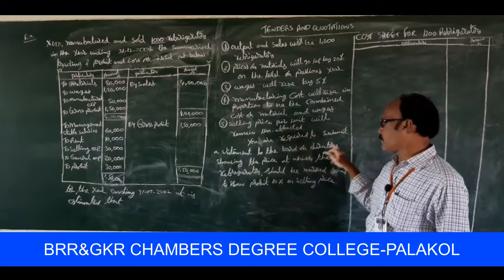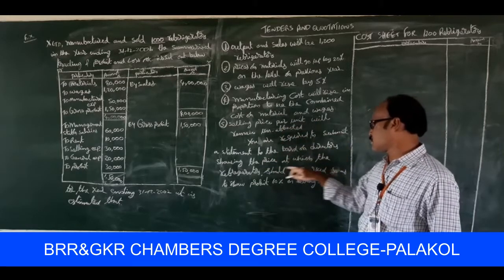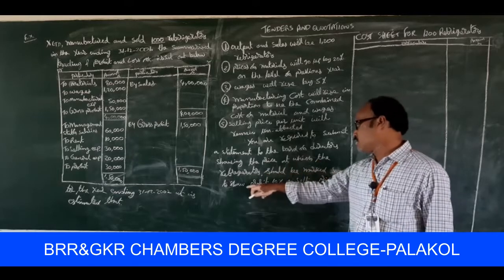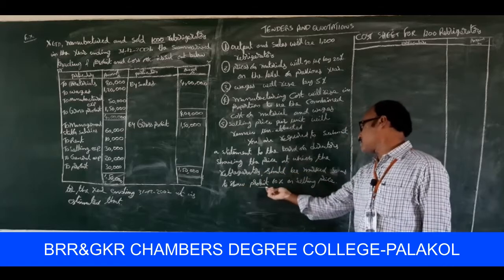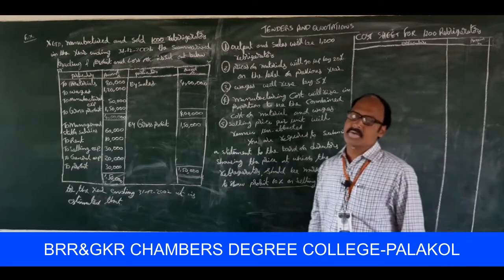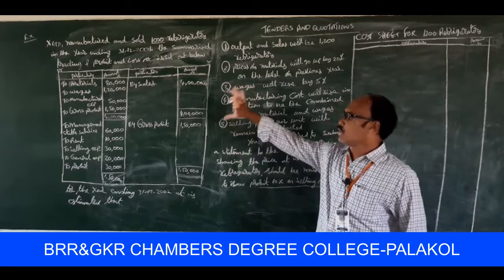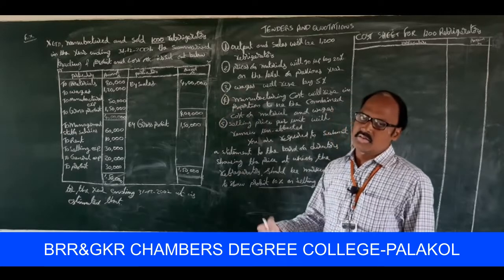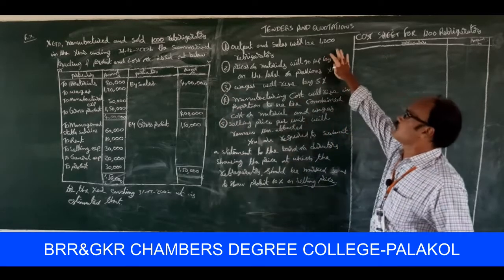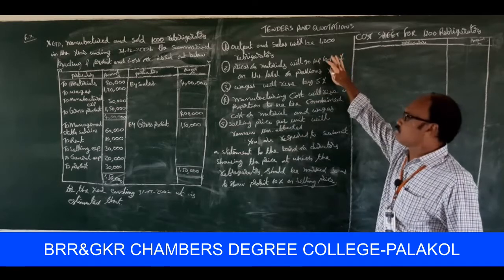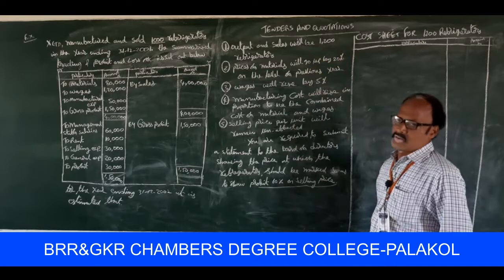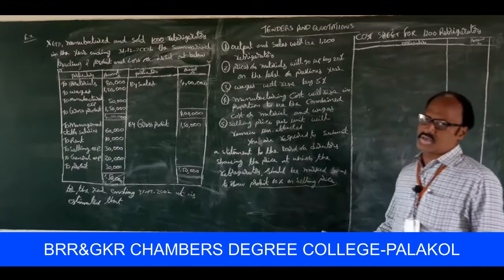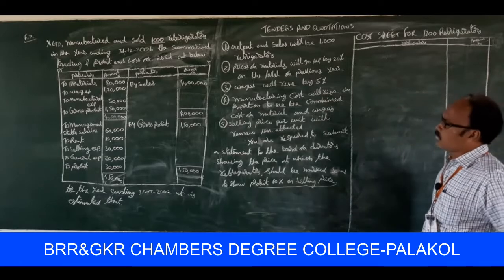You are required to submit a statement to the board of directors showing the price at which the refrigerator should be marked so as to show a profit of 10% on selling price. This is the total information about 1,000 refrigerators. They asked for a quotation price for 1,200 refrigerators. We have to consider the following information for preparing it. No problem at all, a very easy problem.